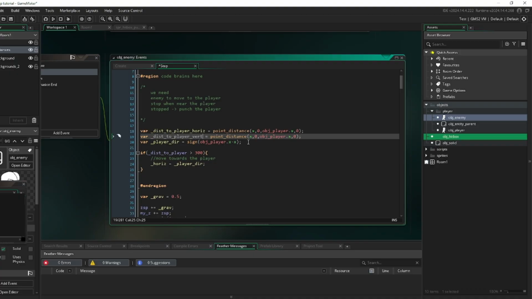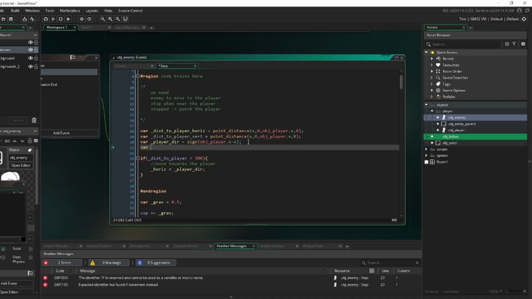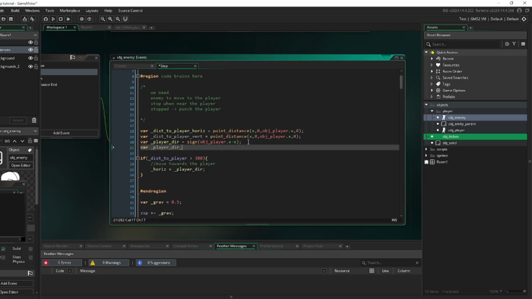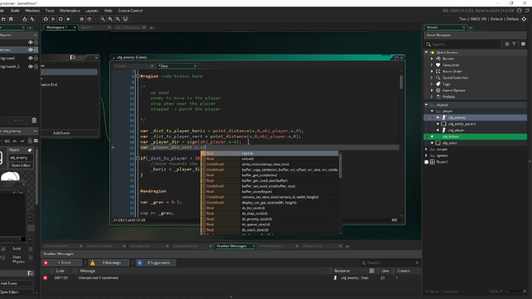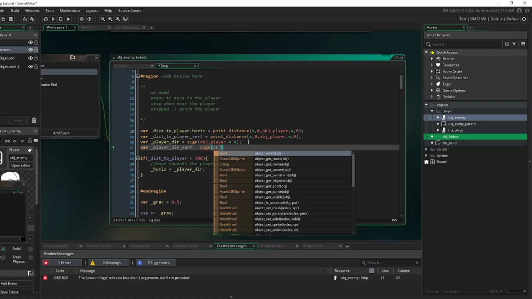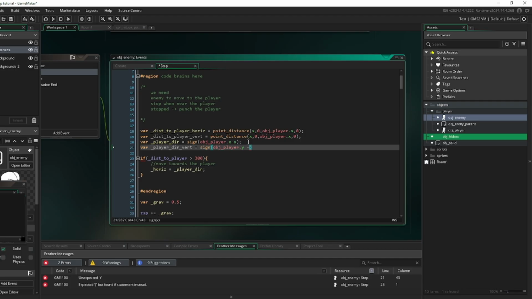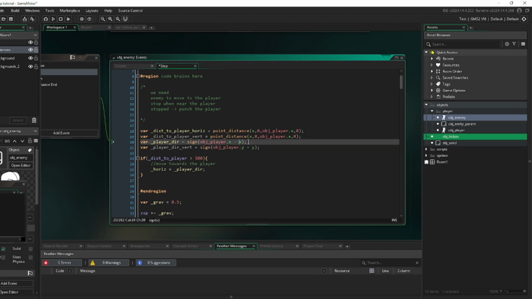Vert. Then we can make another variable that's underscore player underscore dir underscore vert, equal to sign of obj underscore player dot y minus y. There we go. And we'll rename this as well just to keep everything aligned.